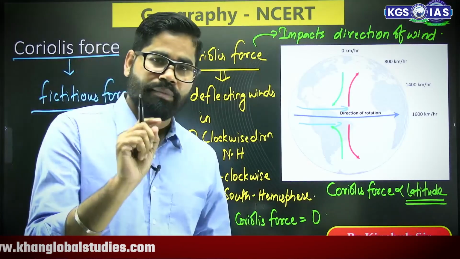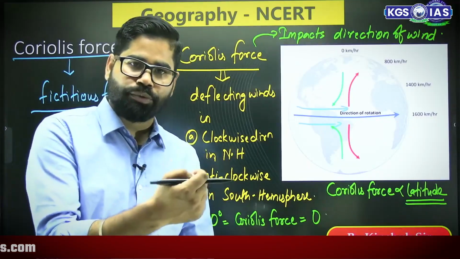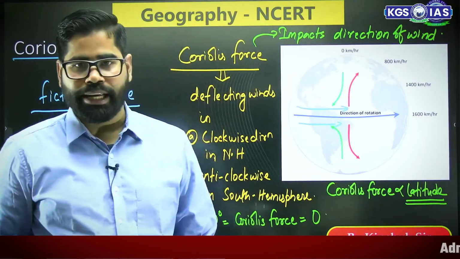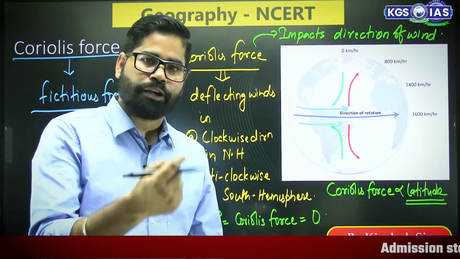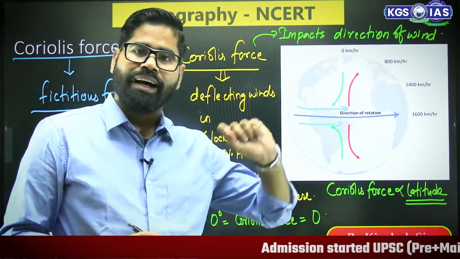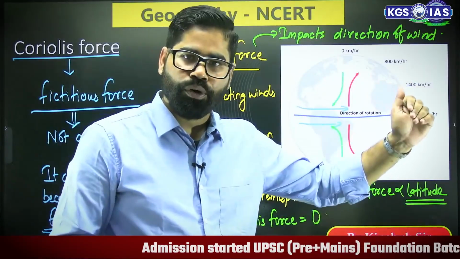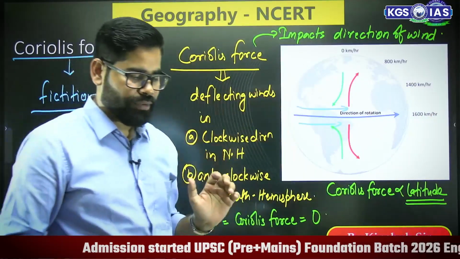So maximum deflection will be seen in the case of polar areas. In the case of equator, there will not be any such deflection. So at equator, it will be almost zero, and at the poles, it will have the maximum deflection.